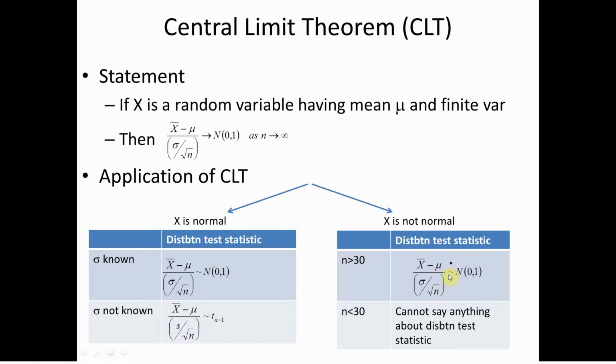And the little dot means approximately distributed as, because we're approaching the standard normal random variable. We're never actually equal to it. Okay? So this is where the central limit theorem is coming into play. But this gives us the distribution of the standardized estimators, no matter what we're working with, normal or not normal.